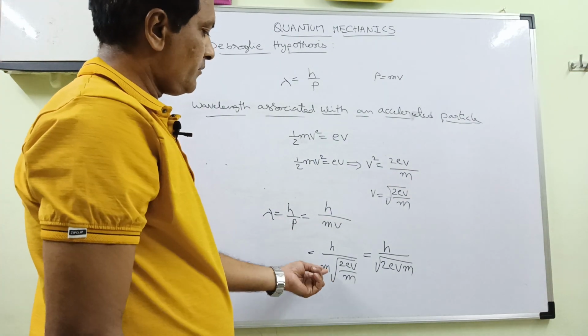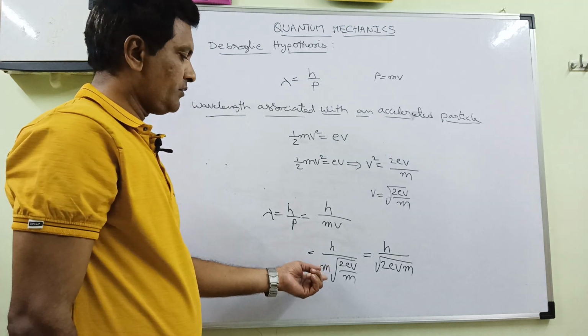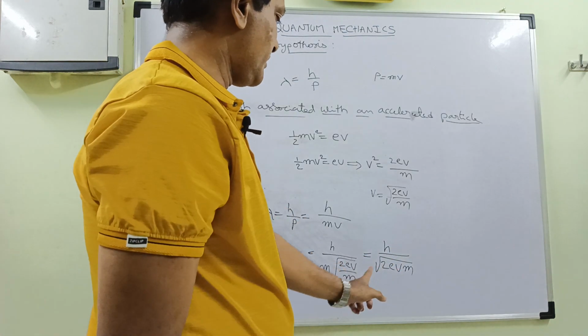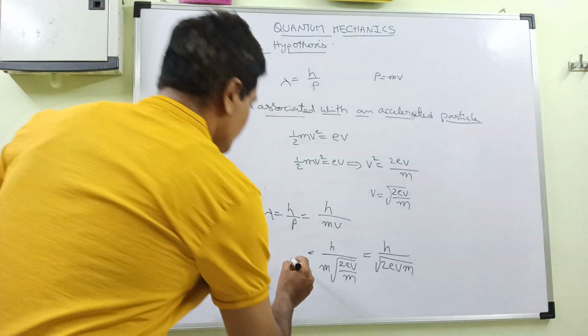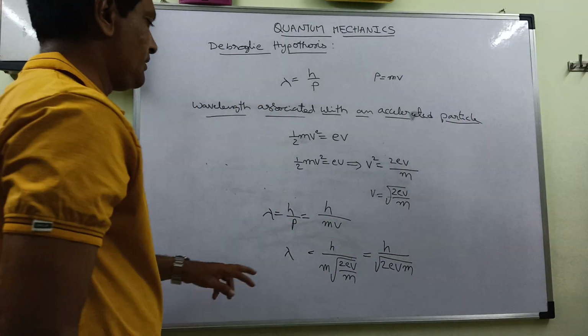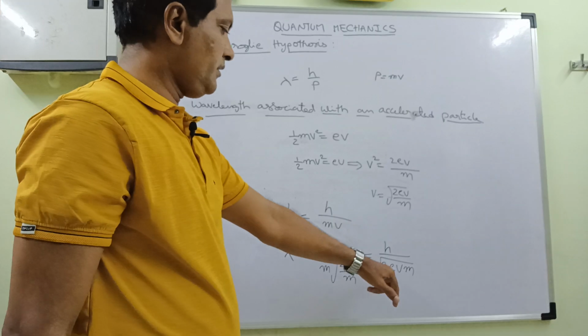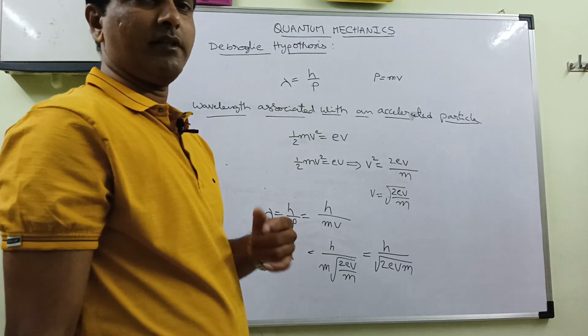This m we can take as root m into root m, and we can write this equation in this form. So this lambda which is associated with a charged electron is given by this equation.